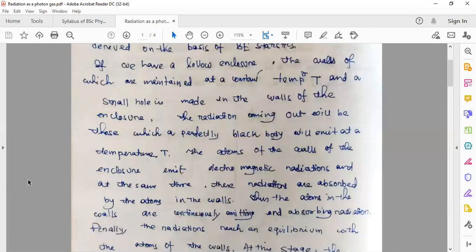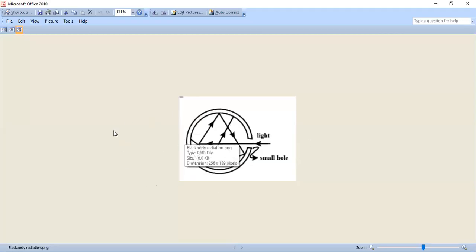So what is a photon gas? In order to understand that, we have to understand this figure, black body radiation. So in your fourth semester, when you were learning these elements of modern physics, I think you must have learned this black body radiation experiment like this.